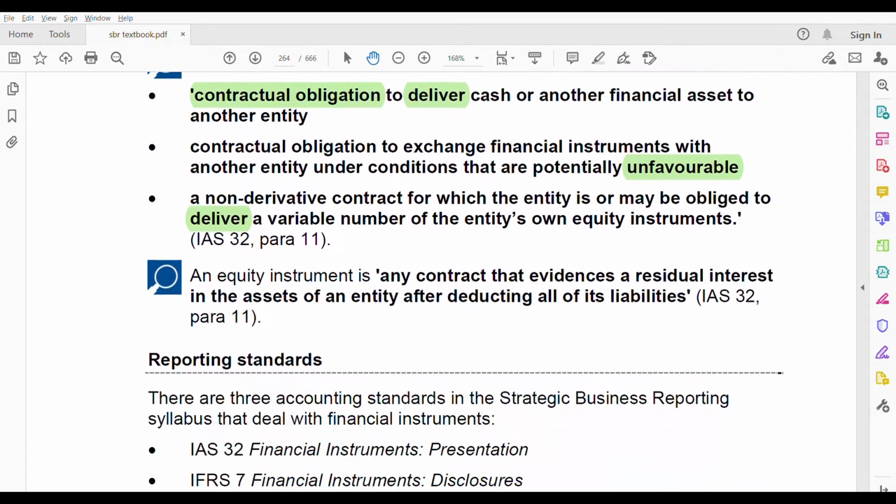Now let us go to the equity instrument. Equity instrument is just one. Equity instrument is any contract that evidences a residual interest in the assets of an entity after deducting all of its liabilities. What is the definition of equity? Formula of equity: assets minus liabilities, right? The same here also. It's like a residual interest. This is the word you should know. That means the balance is equity after you deduct your liabilities from assets. So equity is pretty easy to remember. It's nothing so difficult. It's like assets minus liabilities only.